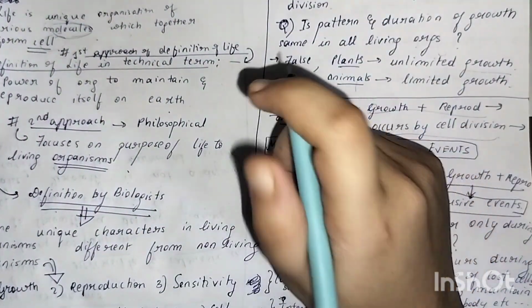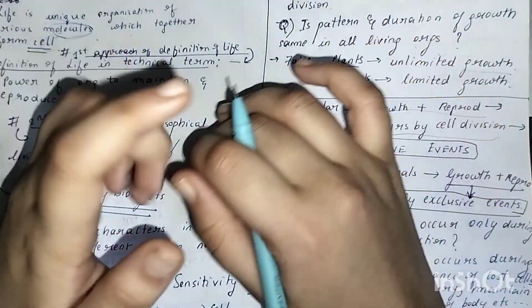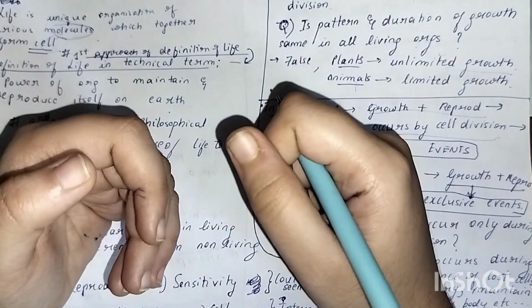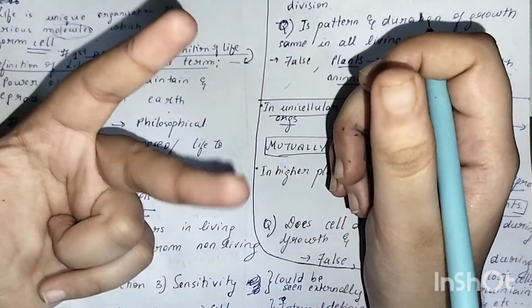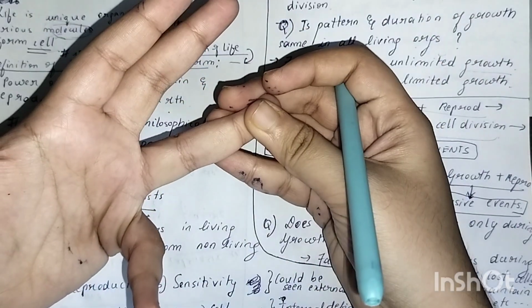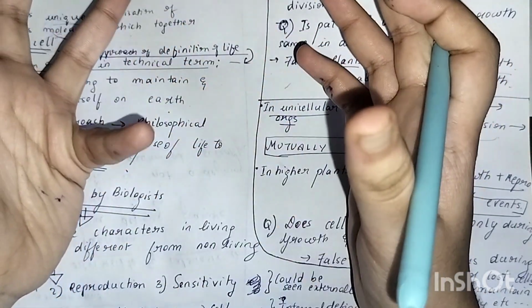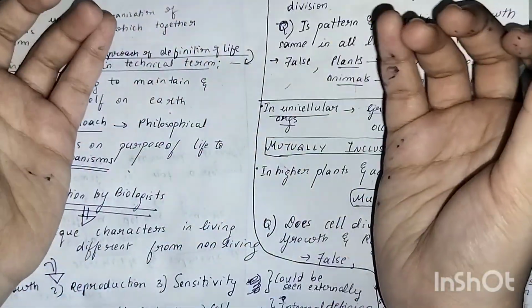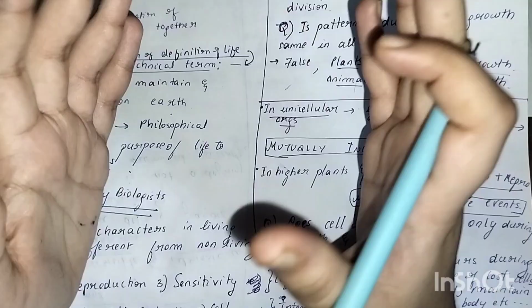So first what happens? It grows. How does it grow? It doubles all the stuff that it has, like the nucleus. It doubles. Then it doubles its vacuoles. It grows to double its size. Basically the size is doubled over here. Everything is doubled. Then it starts dividing. That division phase is called cell division.